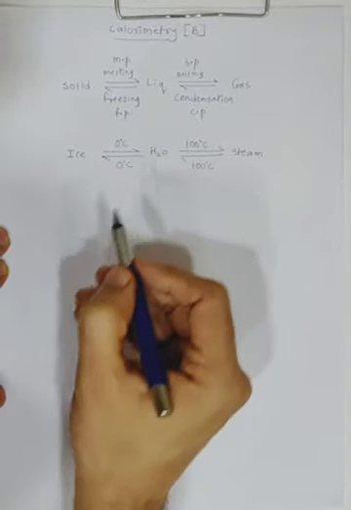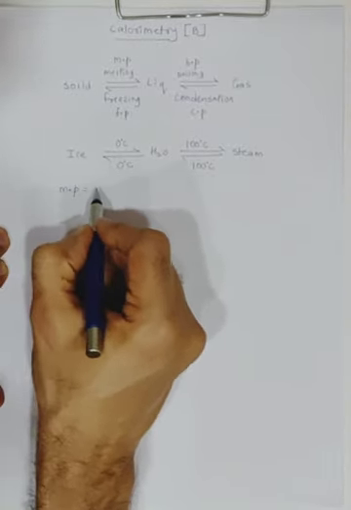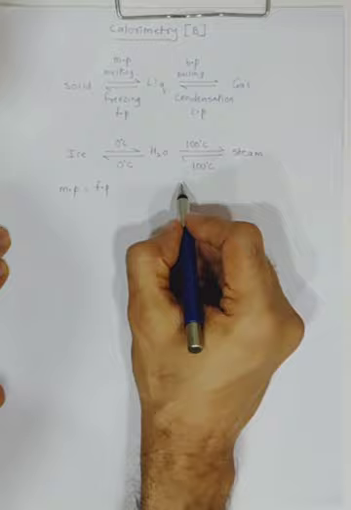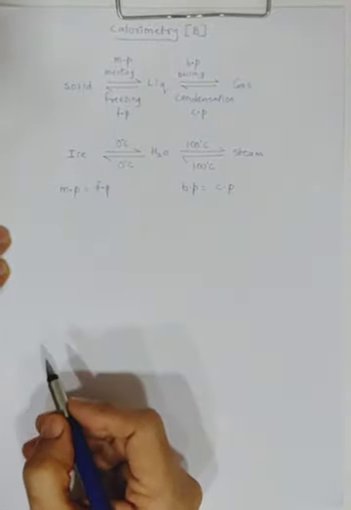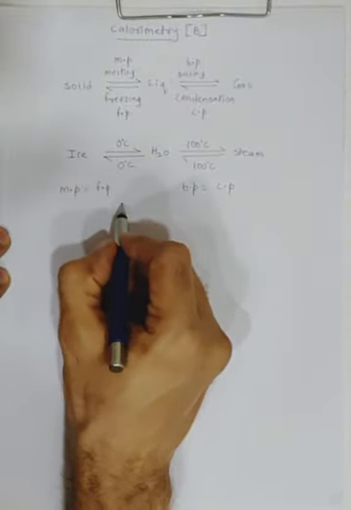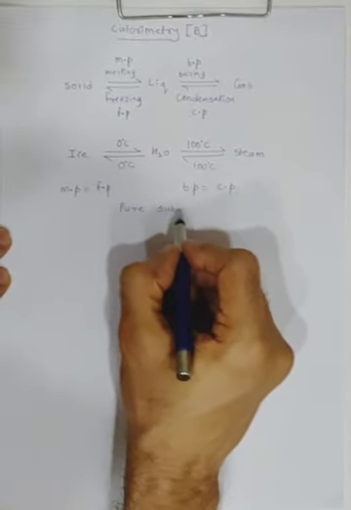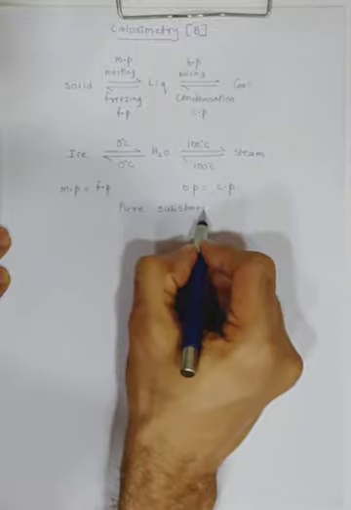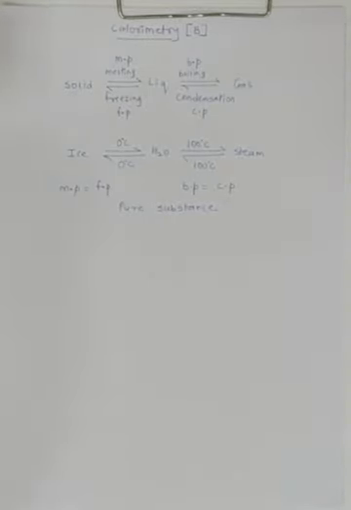So remember, the melting point of ice is equal to the freezing point of water. The boiling point of water is equal to the condensation point of steam. But this is true only for a pure substance, meaning there should not be any kind of impurity. Only then will the MP be equal to the FP. Got it? So remember, we can have ice at 0 degree as well as water also at 0 degree centigrade. Both of them are possible.